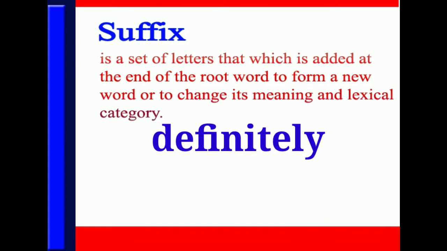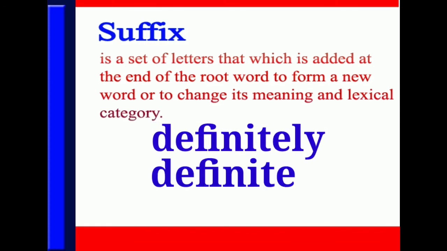In this word, the root word is definite and the suffix added at the end of this root word is ly. After adding this suffix ly to the root word definite, we have formed a new word, that is definitely. And this addition has also changed here the lexical or grammatical category of the adjective definite into adverb definitely.